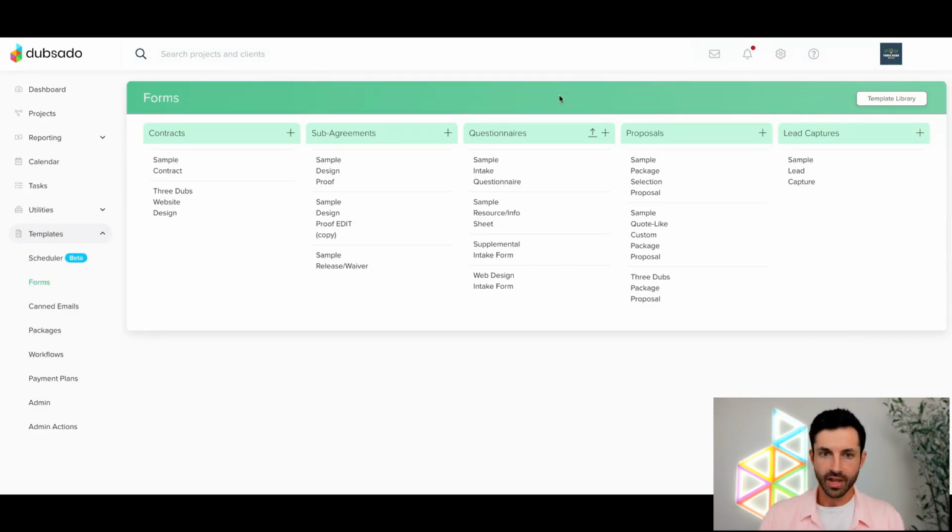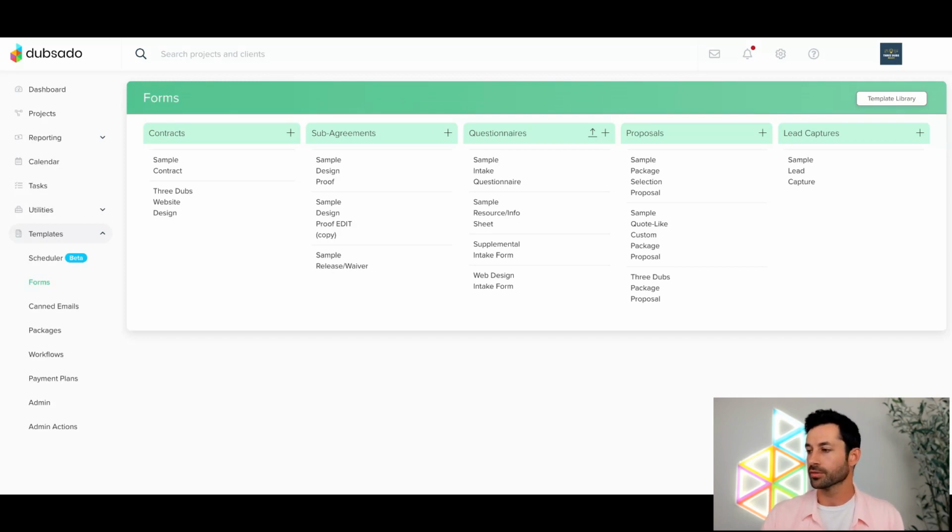Okay. Now that we've talked about our contract, customizing our contracts and smart fields, and making package templates, I want to make sure that I'm being clear. Package templates are optional. You don't have to use them because a lot of folks are like, hey, I have really bespoke offerings to my clients and it's never the same. You might not get too much utility out of package templates if that's the case, but you certainly could still have a base template that you then add to your particular invoices and customize from there. So don't let that stop you from making some templates. But the package templates at least are optional, I would say, but they are super helpful if you at least have some kind of common denominator.